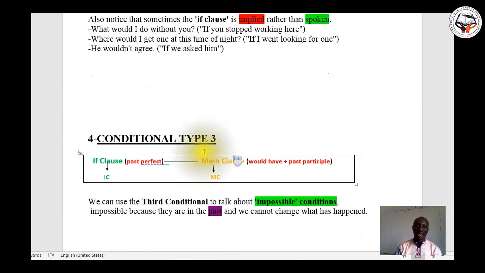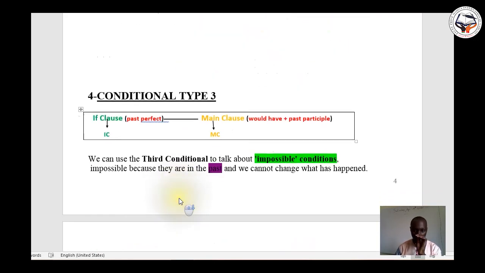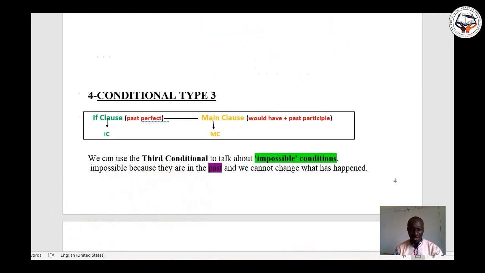So you see, the third conditional is very simple. You have the if clause in the past perfect, and the main clause with would have plus past participle. I have just said that we use the third conditional to talk about impossible conditions.